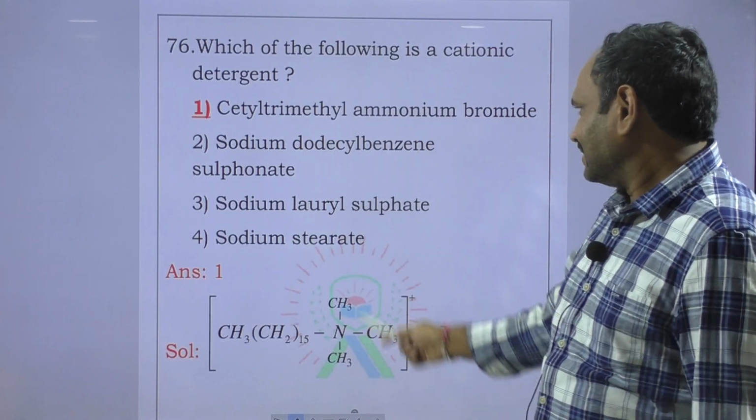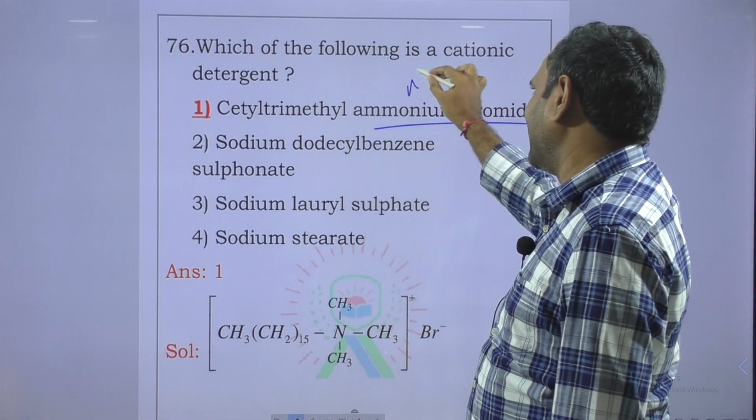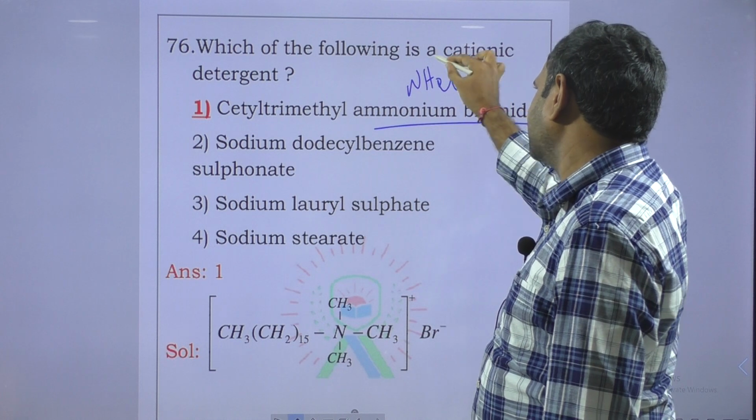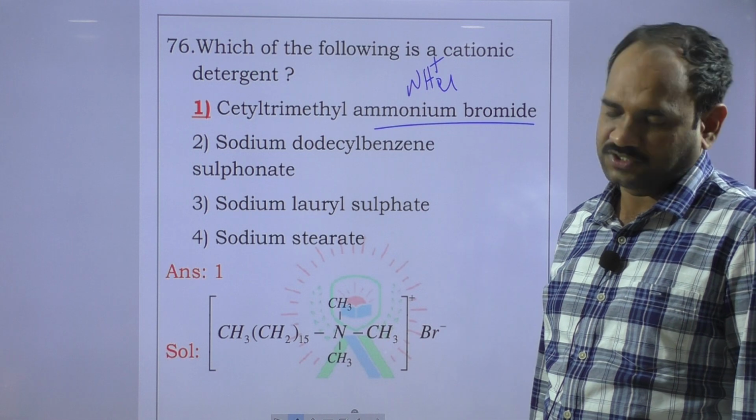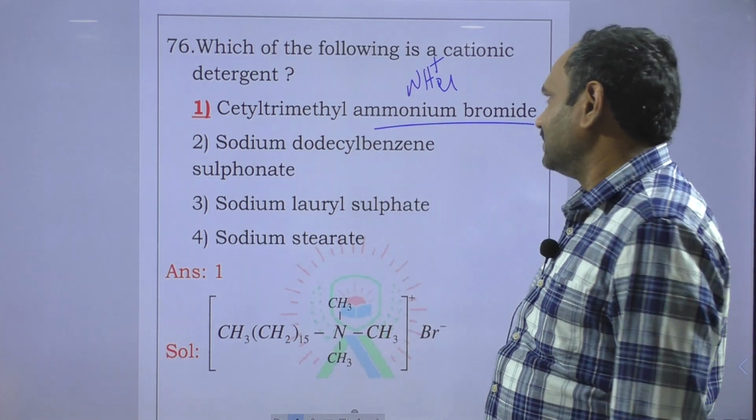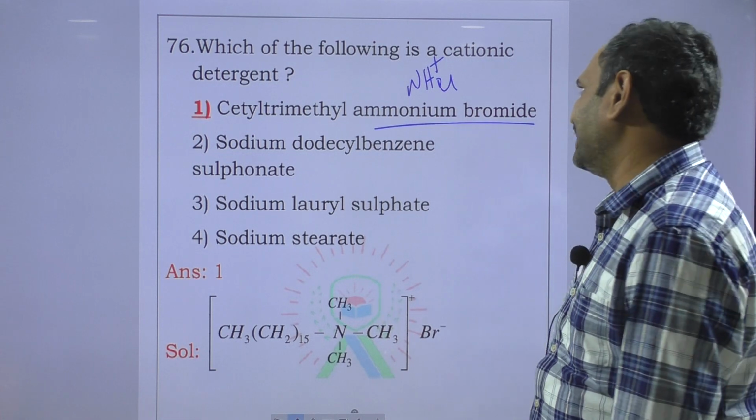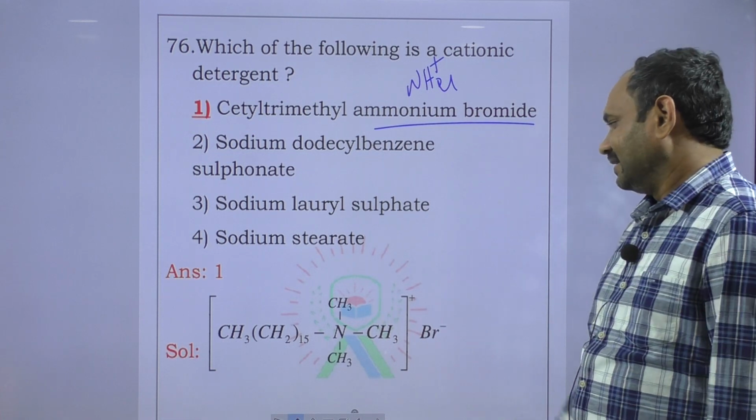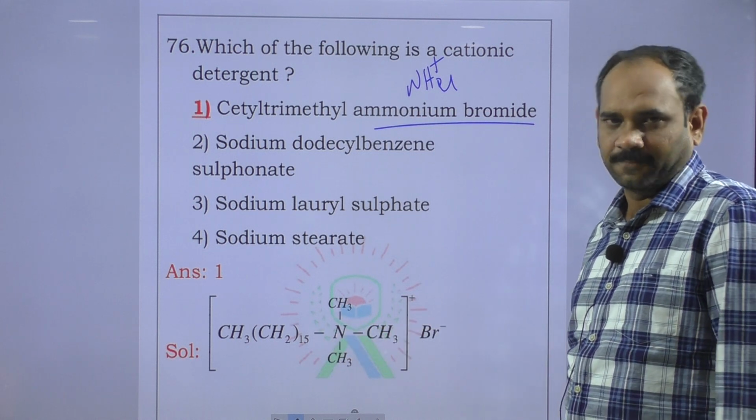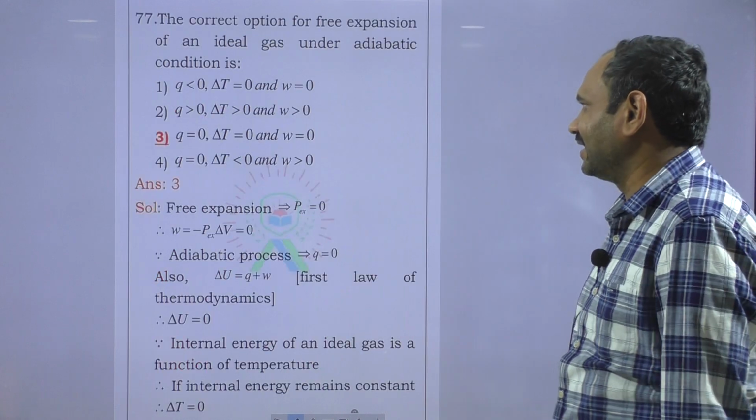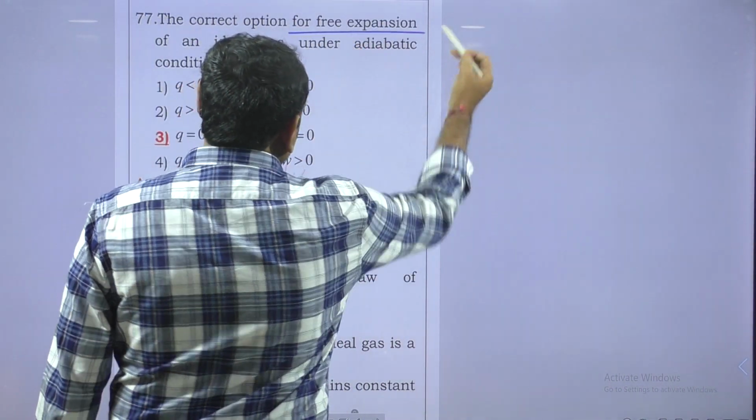Cationic detergents. This ammonium bromide is, here ammonium NH4 plus, ammonium derivatives. That's why this ammonium bromide is an example for cationic detergents. Tetra-alkyl substitutions of ammonium are examples for cationic detergents. Next question, here is given free expansion.